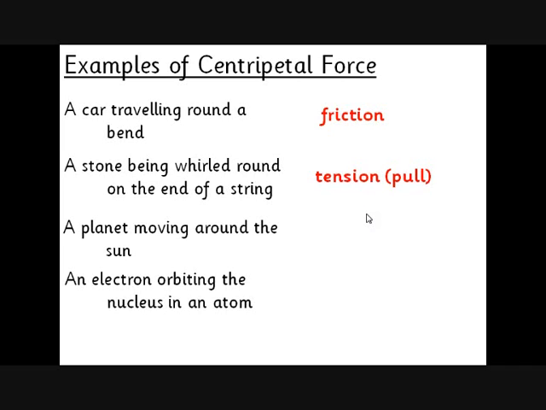So a planet moving around the sun. Here there's no contact, is there? The planet's not on a piece of string, the planet's not rolling on a surface, so there's no friction or tension, but there is a gravitational pull from the sun, and that gravitational pull keeps the planet moving around the sun. Finally, an electron orbiting the nucleus. Again, if you think back to year 10, we know that the nucleus of an atom is positive and the electrons are negative, so we've got some kind of electrostatic force between them. We've got the positives attracting the negatives, so all very easy, hopefully, to understand examples of centripetal force.